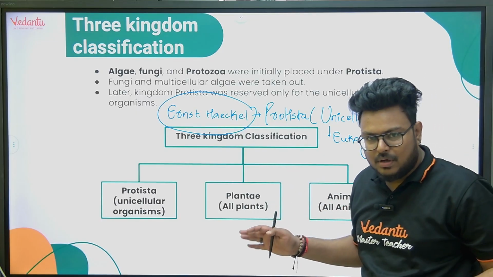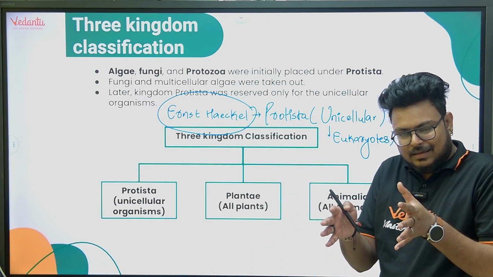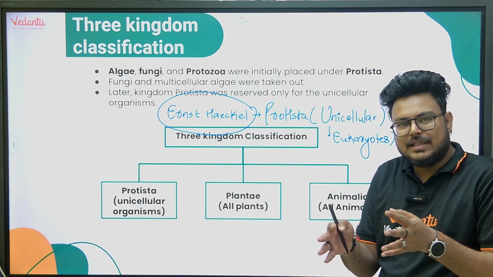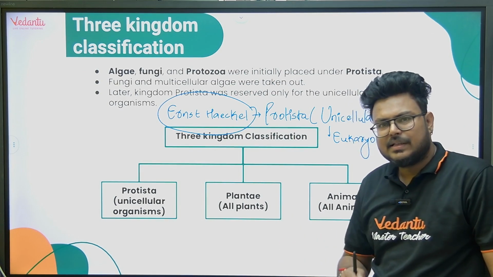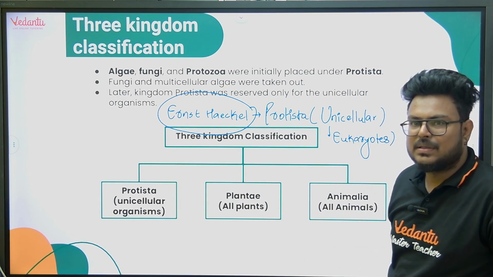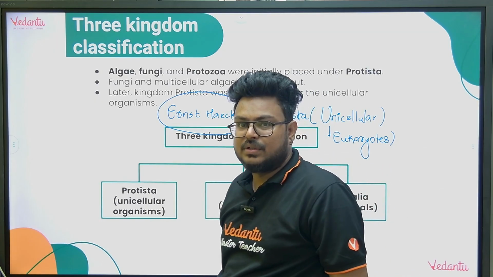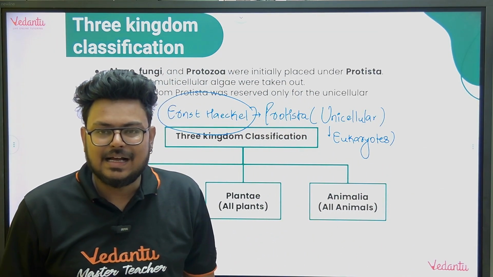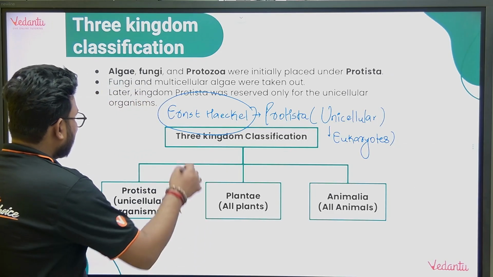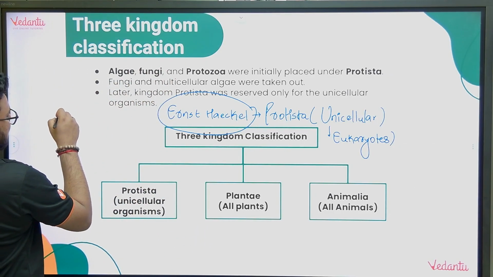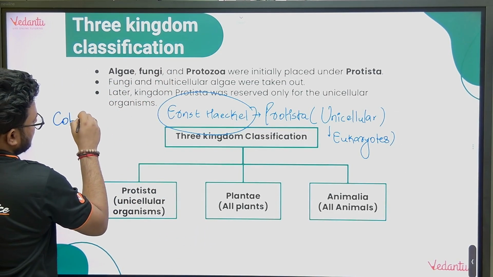So the problem of multicellular and unicellular being together has been separated. But there was one more problem: photosynthetic and non-photosynthetic together, and prokaryotes and eukaryotes together. After Ernst Haeckel, the next scientist was Copeland.